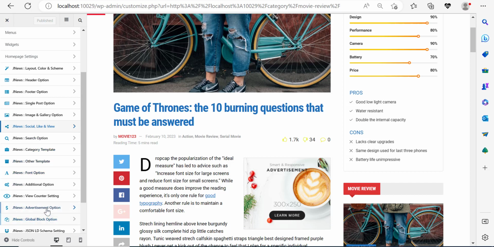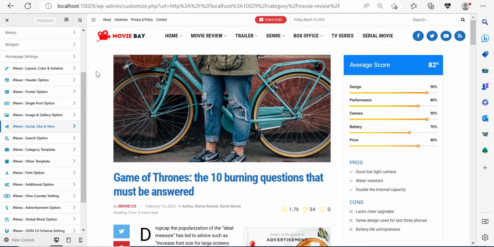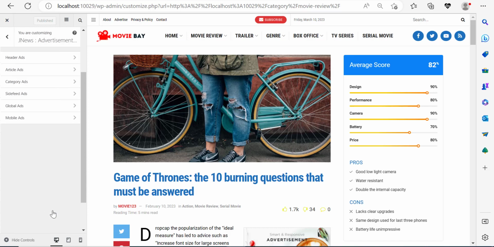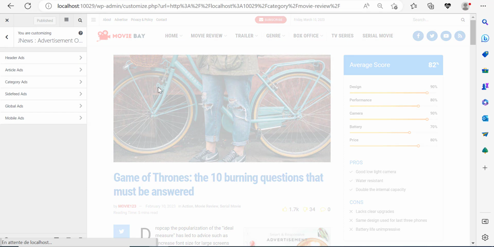So let's go ahead to what we call the advertisement option so that we can place some ads on our website. I'm going to show you exactly how to do that in a couple of minutes. So stay tuned for that, and let's go and click on advertisement option. Let me first of all click on the link here or on the logo to go back to the menu or to go back to the landing page of this website. And we're going to place a lot of ads over here.